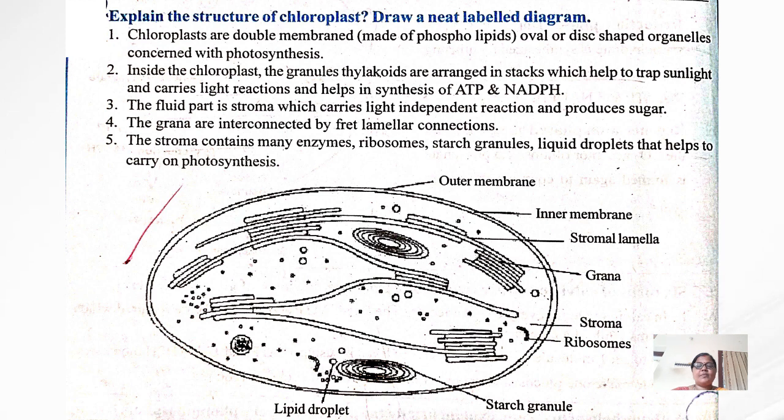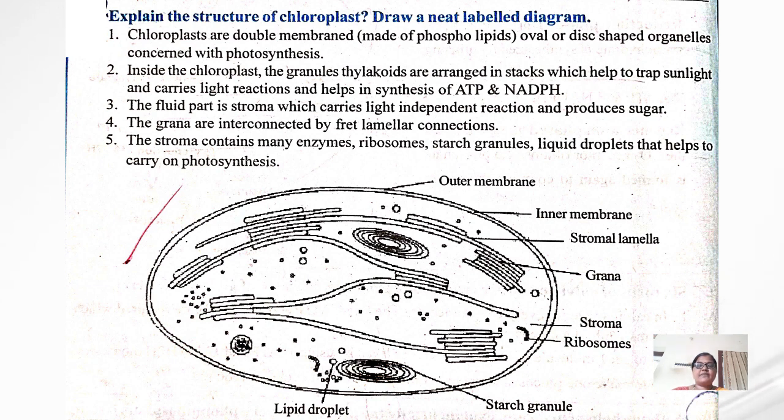In the chloroplast, the fluid part is the stroma, which carries out the light independent reaction and produces sugar. The stroma contains many enzymes, ribosomes, starch granules and lipid droplets that help to carry on photosynthesis.